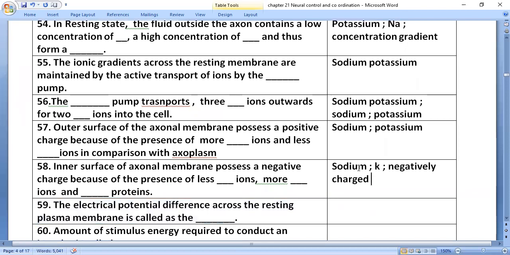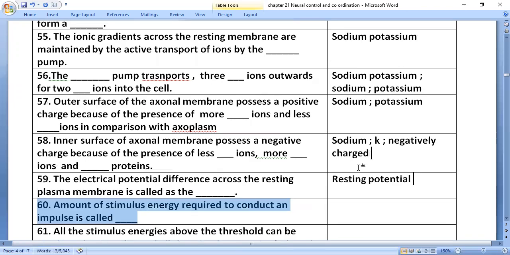The electrical potential difference across the resting plasma membrane is called the resting potential.